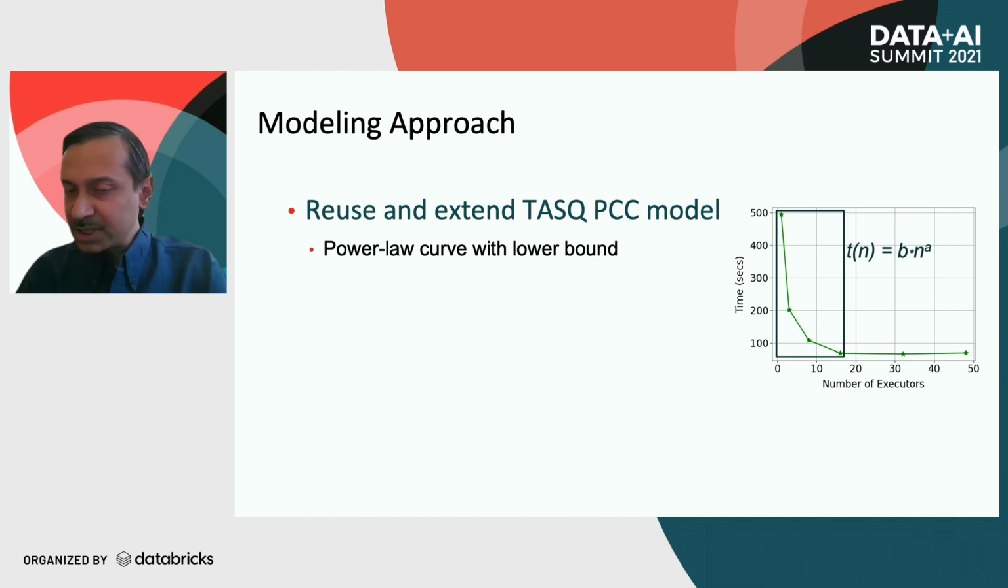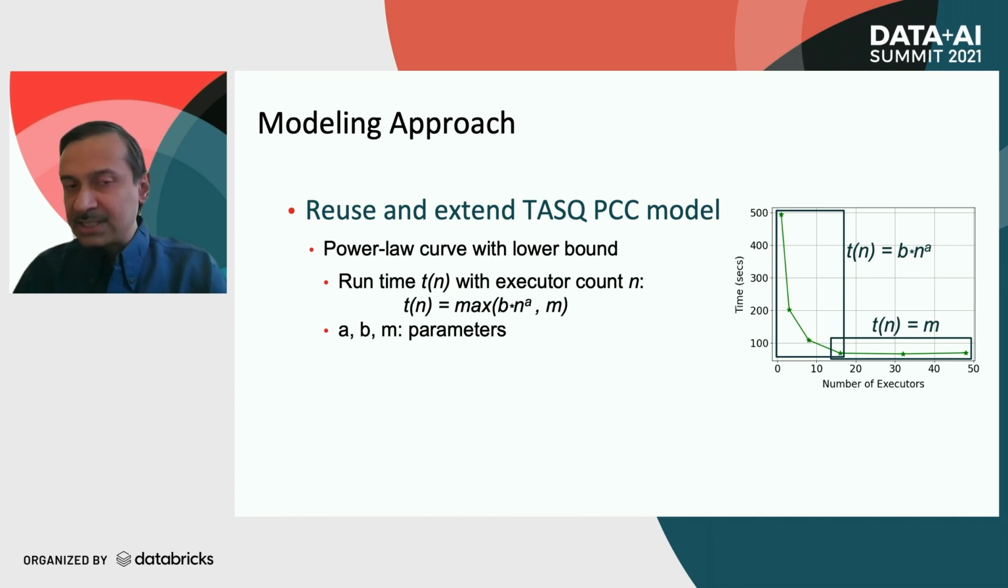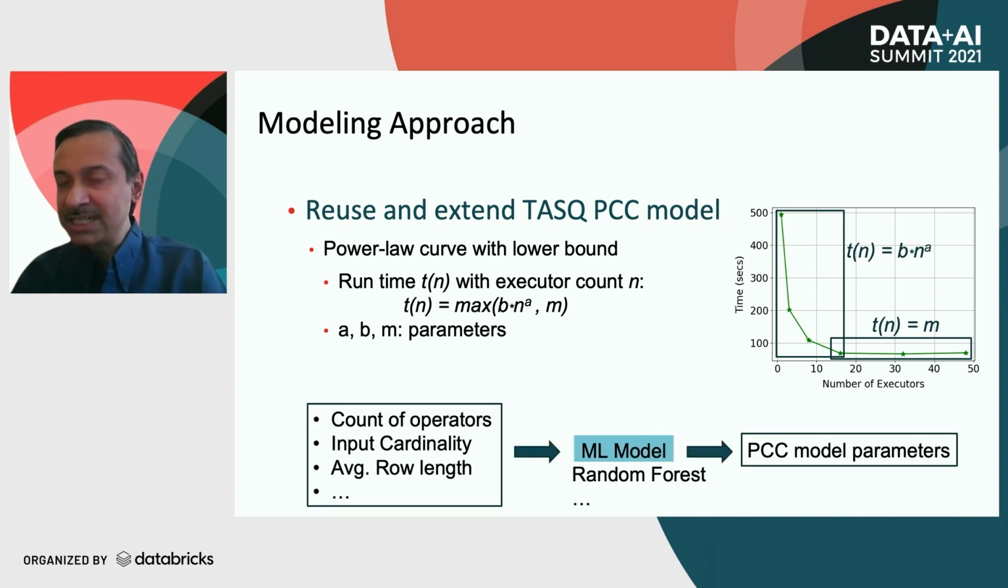But then there is a portion where the runtime flattens out, and that is the portion that we model with a constant function. So our PCC model is a combination of these two functions, and we take the maximum value obtained from the two. In these functions, A, B, and M are scalar parameters that depend on the query. Our approach is to use machine learning models to predict these PCC parameters, using compile time and optimization time properties such as count of operators, input cardinalities, average row lengths, etc. as input to the ML models.